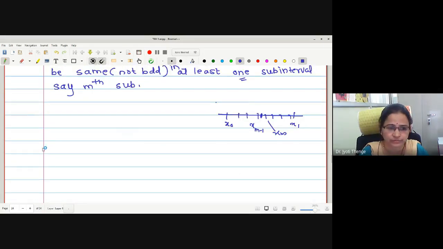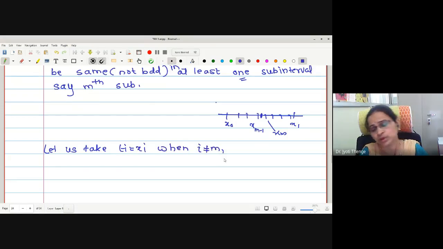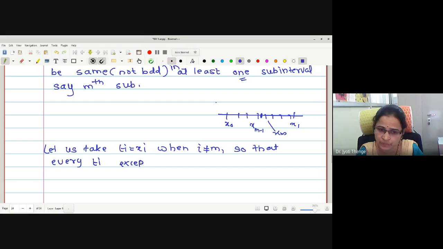Let us take ti equal to xi when i is not equal to m, so that every ti except tm is fixed. Why is this tm not fixed? Because at this point the function may be not bounded, and accordingly